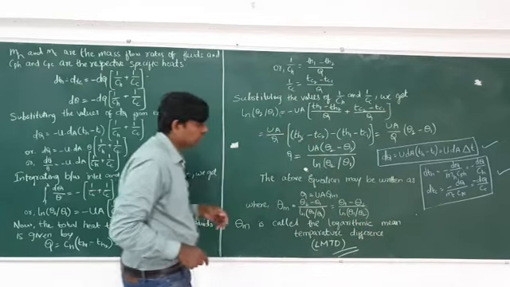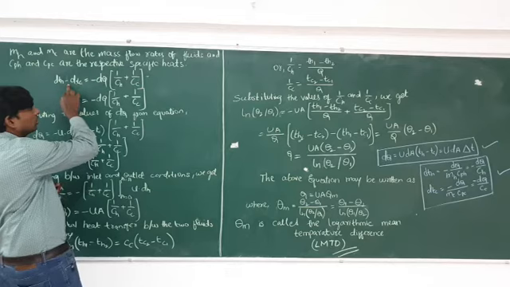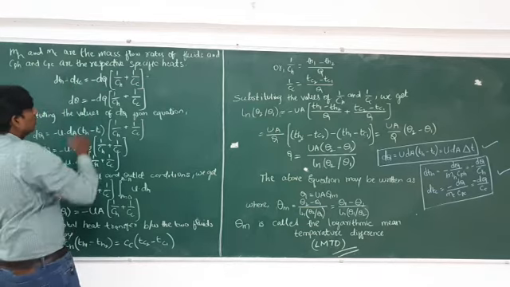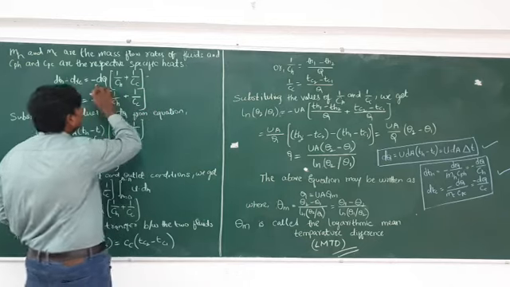So take equation 1 minus equation 2. Here also you have to do equation 1 minus equation 2. So equation 1 minus equation 2 means what is the answer here? Minus dq.